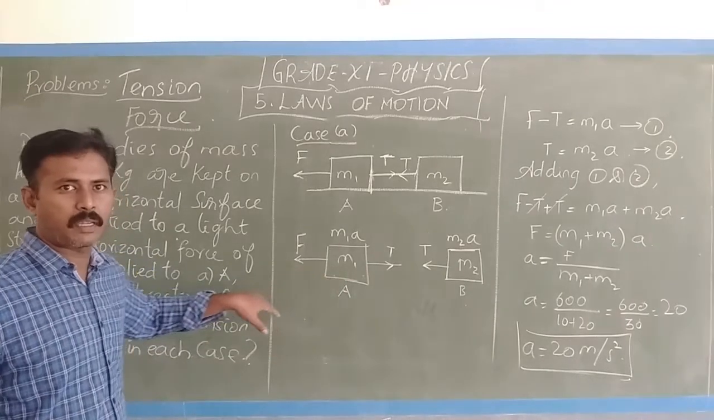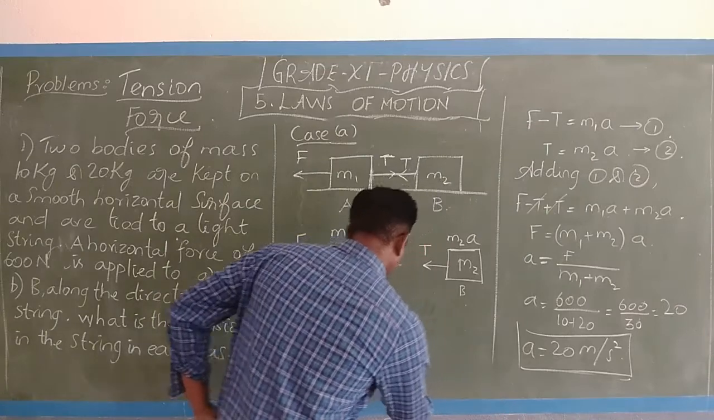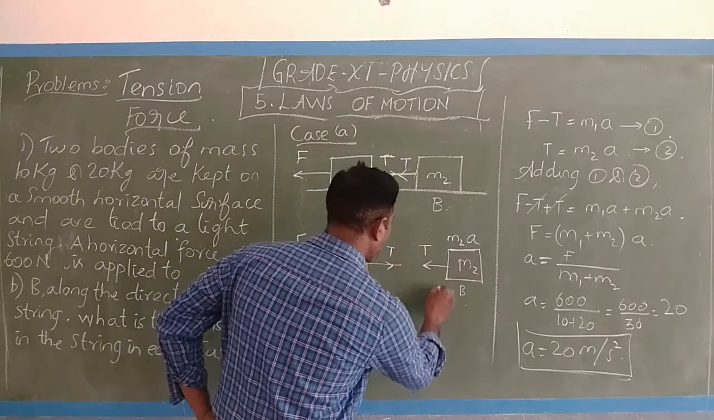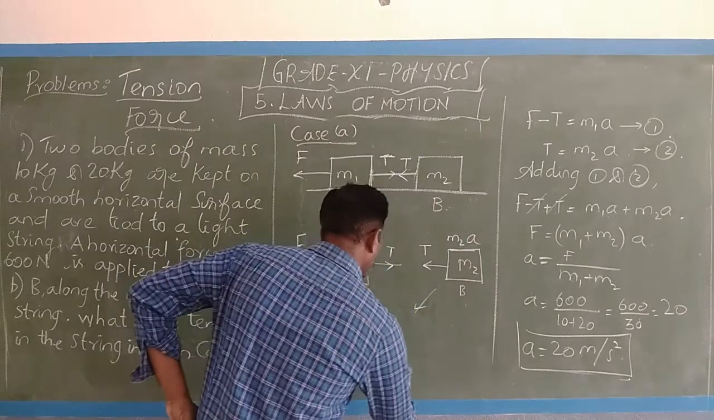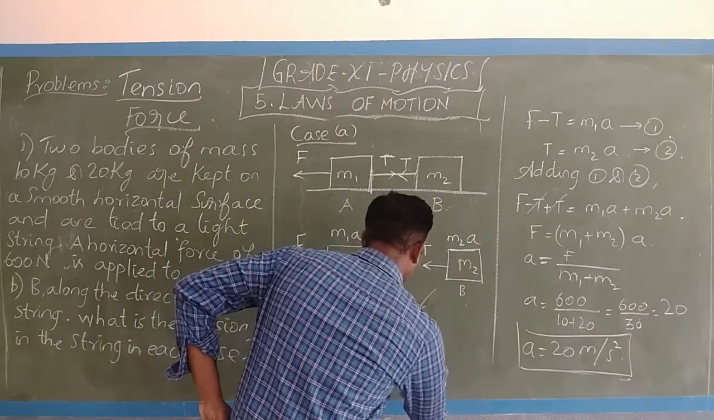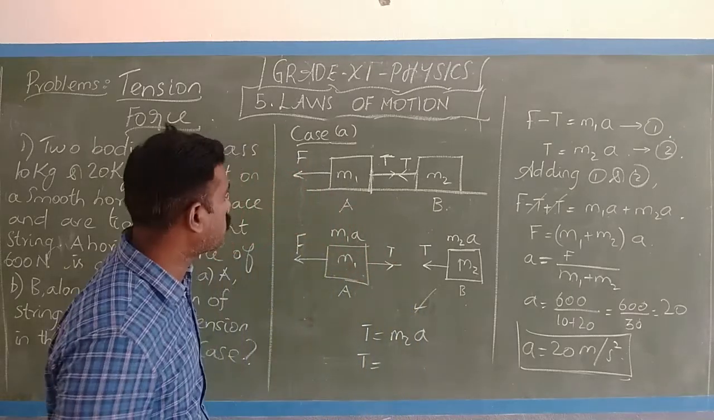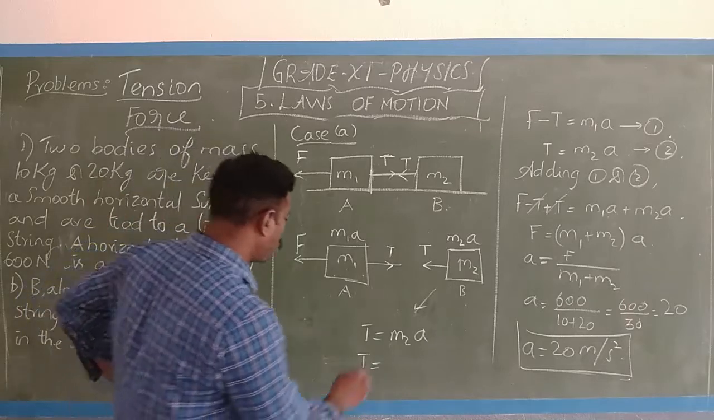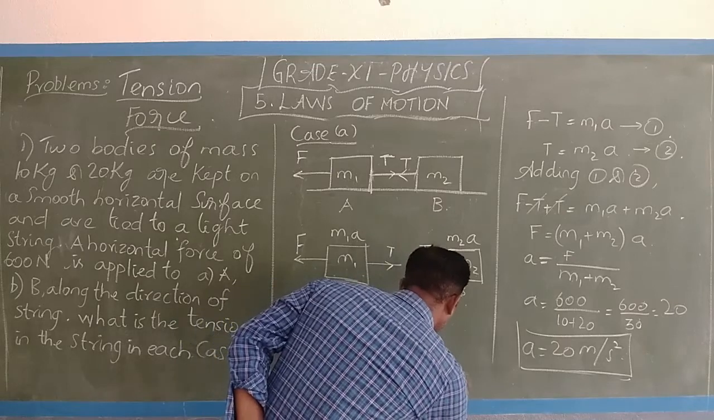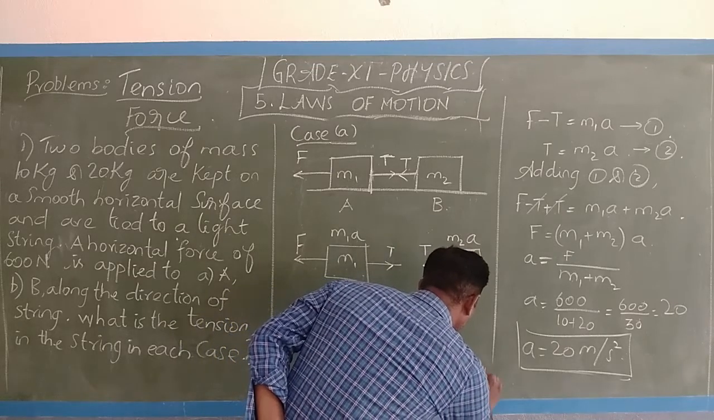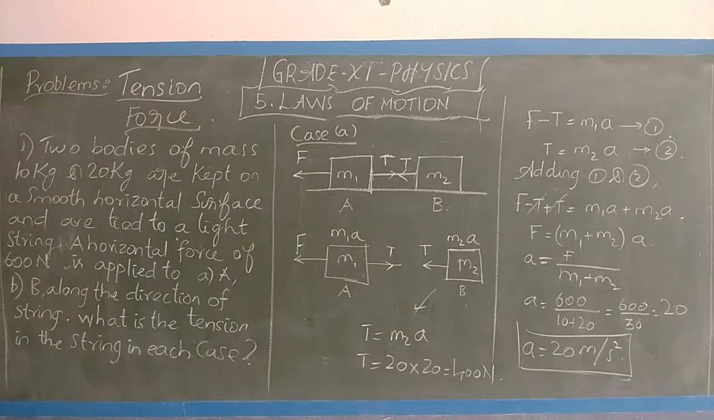They are connected in series. So the tension T, you consider this diagram. I have found A. T equals M2 times A. What is M2? 20 into 20, that is 400 Newton. The tension is 400 Newton.